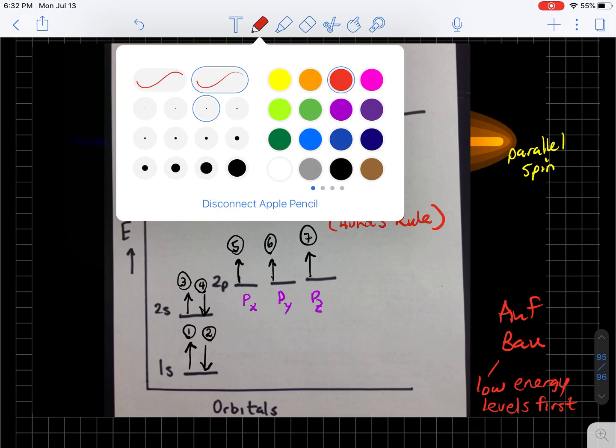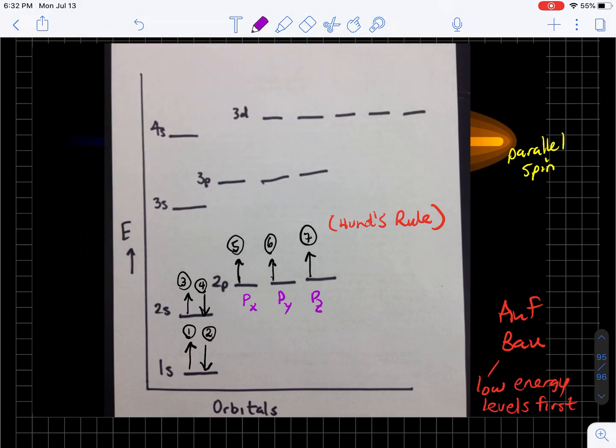So where does the 8th electron go? Glad you asked. Goes right here in the 2px. So the 8th, then the 9th goes in the 2py, and then 10 in the 2pz. And we can continue along doing the same thing. Here's the 11th, here's the 12th, 13th, 14th, 15th, in accordance to Hund's Rule, right? Parallel spinning. And then the 16th,